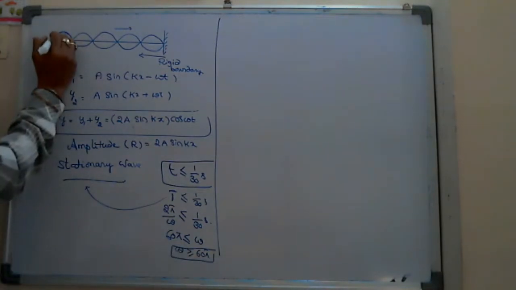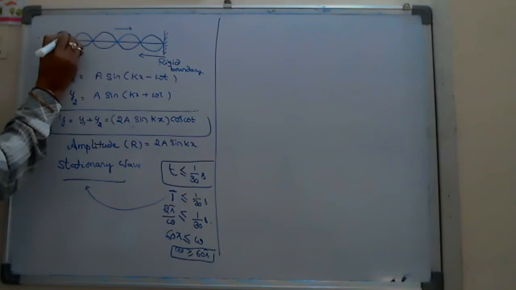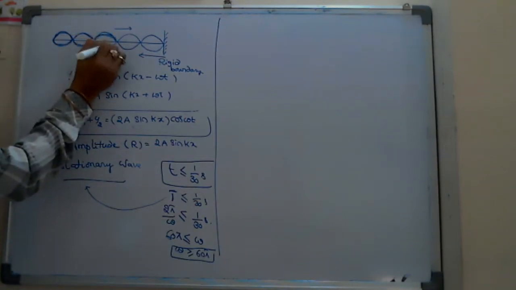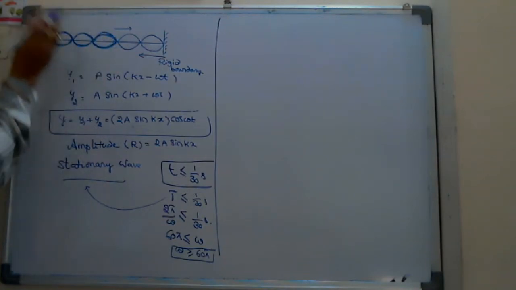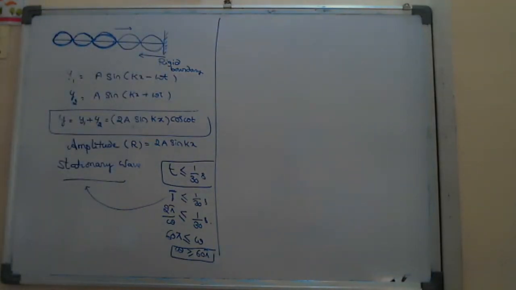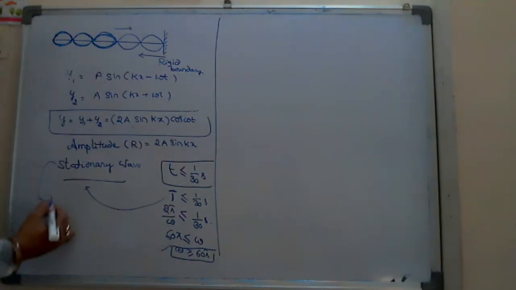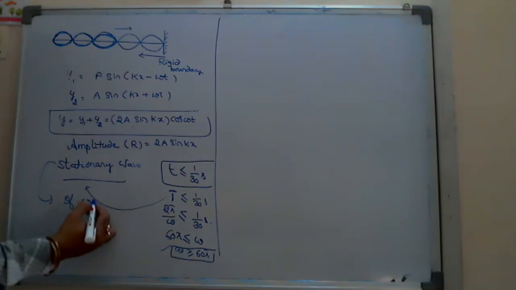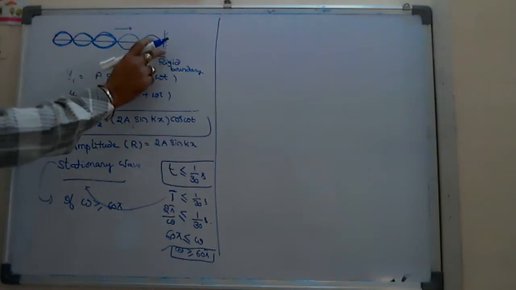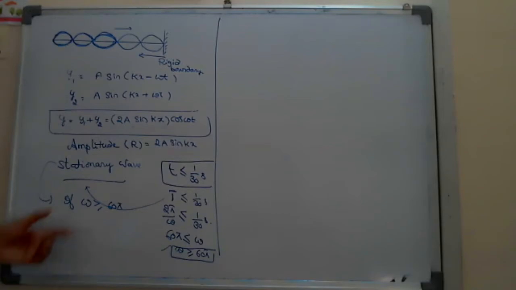Then I can't see the vibrations of the particles. I can see the formation of stationary loops at all instants. Why? Because I'm not able to see the vibrations. Every time it is like one loop, one loop, one loop, the number of loops I can see. Related to that concept, the next point he is asking: if omega is greater than or equal to 60 pi, the stationary waves are formed after superposing when the wave is reflected from the rigid boundary.